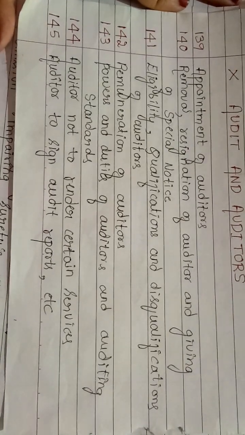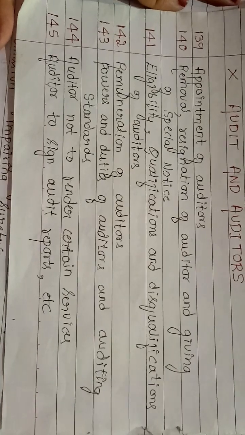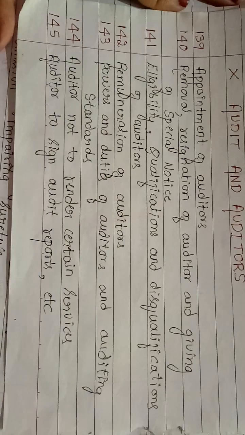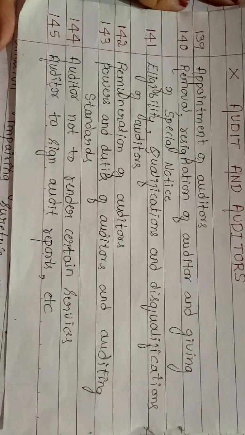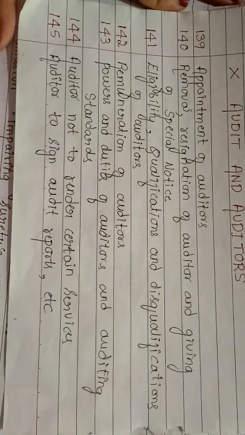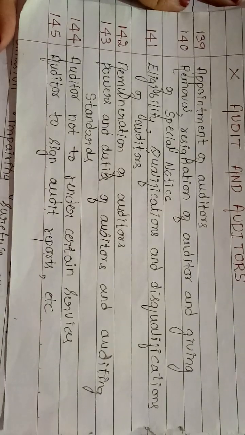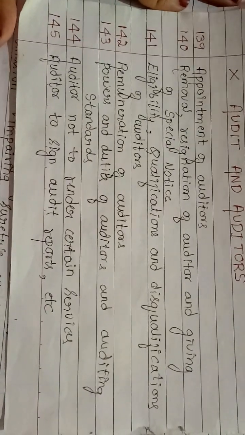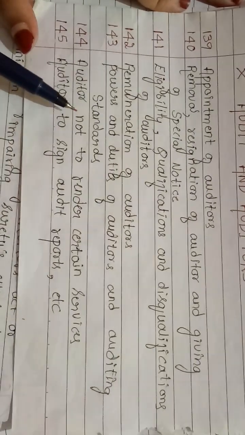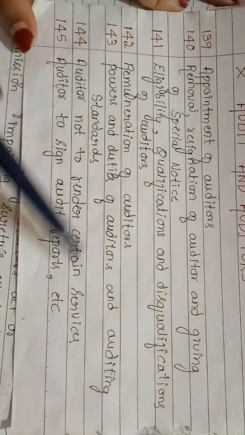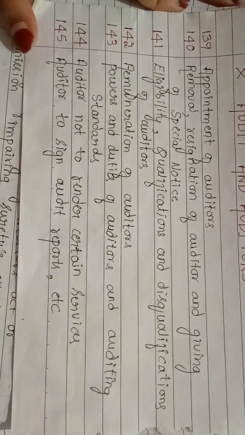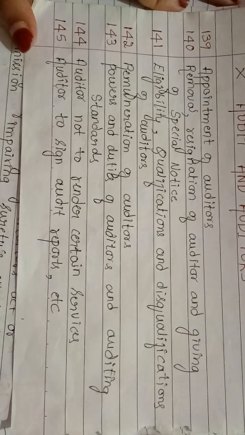Section 144 is another section which has high importance. In the question paper they may ask you about it for 4 marks. There is a list of services which an auditor is not permitted to render, and this list is covered under Section 144. Section 144: auditor not to render certain services.